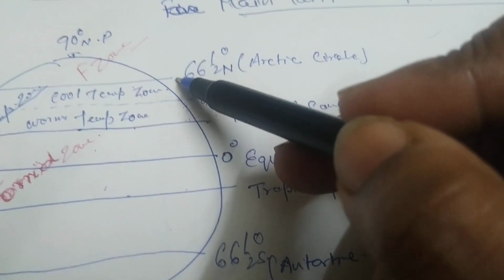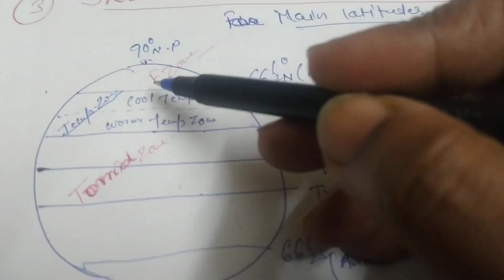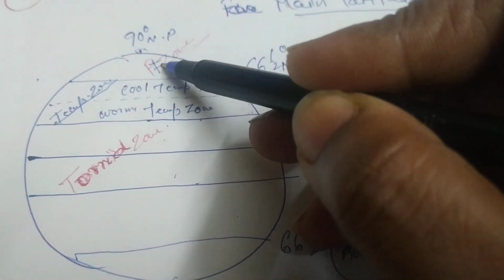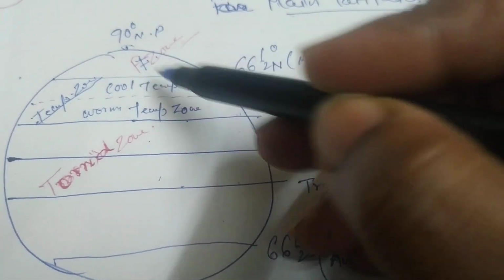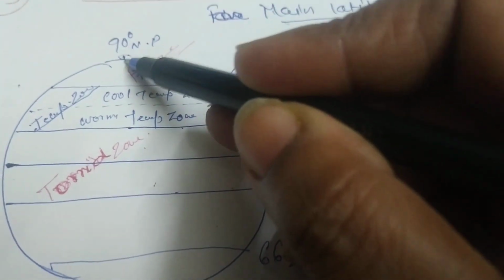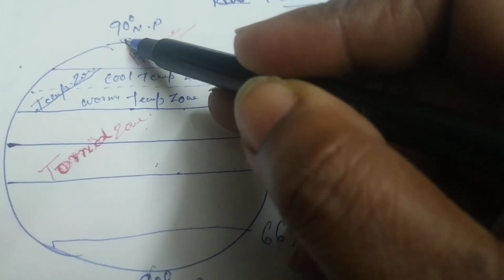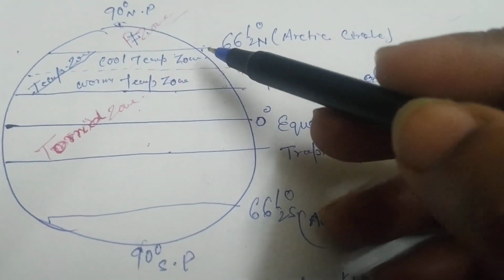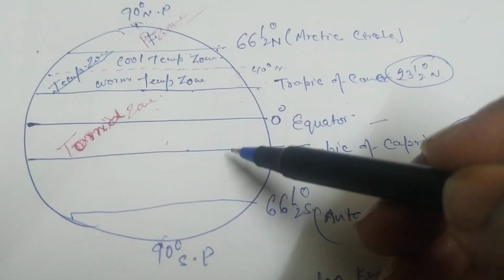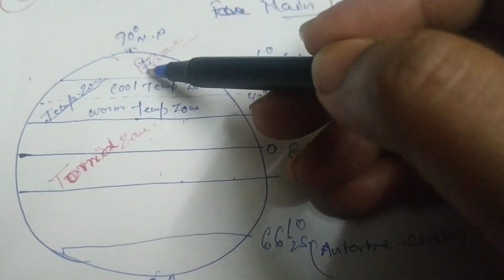This degree is 66.5 degree north, and beyond this 66.5 degree north or south, this is frigid zone, and this starts from 66.5 degree north to 90 degree or north pole. So the earth is divided into three main temperature zones: torrid zone, temperate zone, and frigid zone.